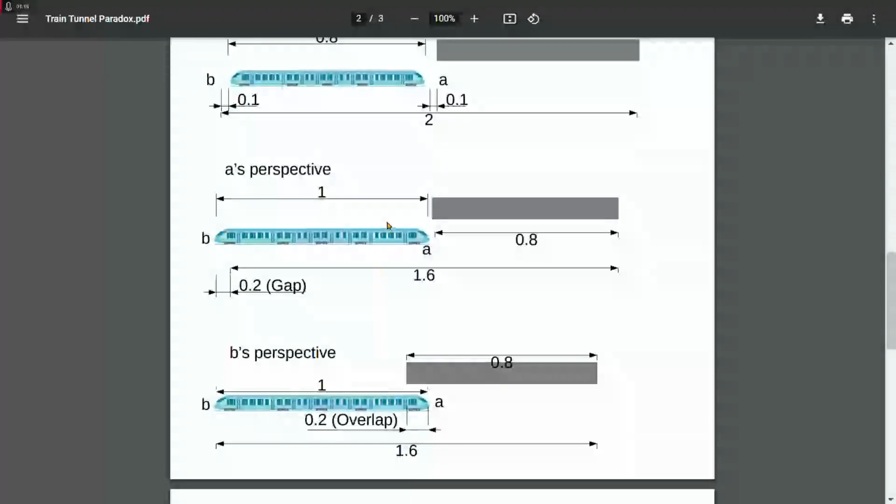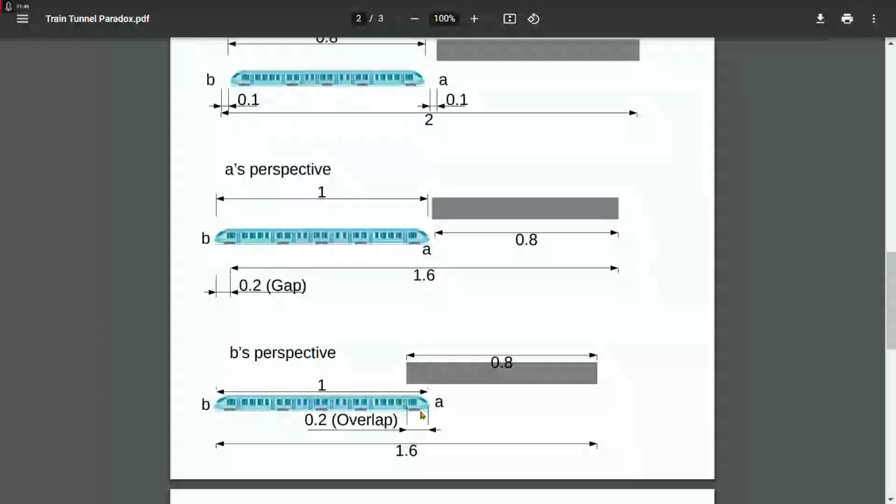Here is the thing. A and B see different things. Notice, A sees that the left side of the tunnel is touching it, but B sees that A has already passed the left side of the tunnel. B sees an overlap. A sees they're touching. Now, this gap here would be the reference of A, who sees this entire length of tunnel become shorter, and there's now a gap. Well, again, don't really worry about this gap, but look at B's perspective and A's perspective. A sees that they're touching, but B sees that there's an overlap. Notice how they see two completely different things.